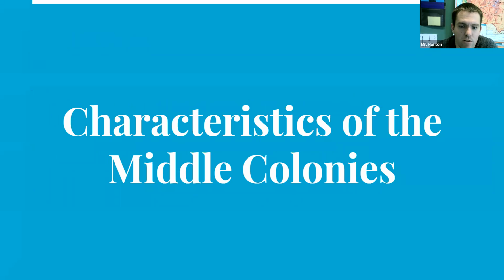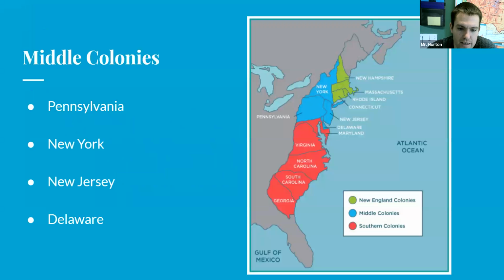So the last thing we'll take a look at is the characteristics of the Middle Colonies. What made the Middle Colonies different from the other colonies? Here is the list of the Middle Colonies. This will help you answer number 3. You have to type in these 4 colonies. The 4 colonies that made up the Middle Colonies would be Pennsylvania, New York, New Jersey, and Delaware. So these are your 4 answers for number 3.